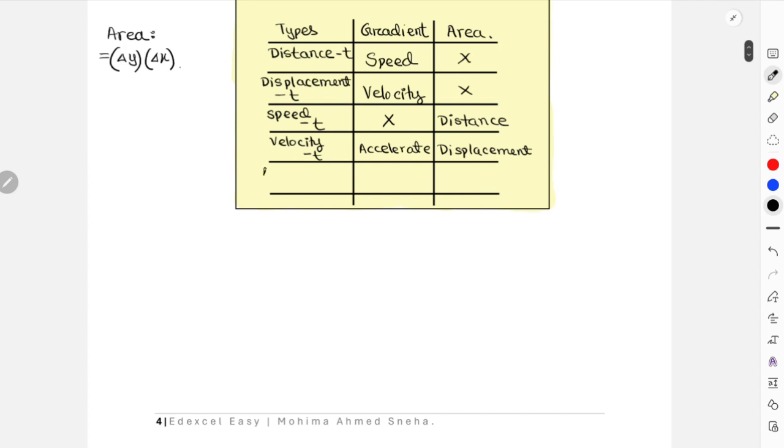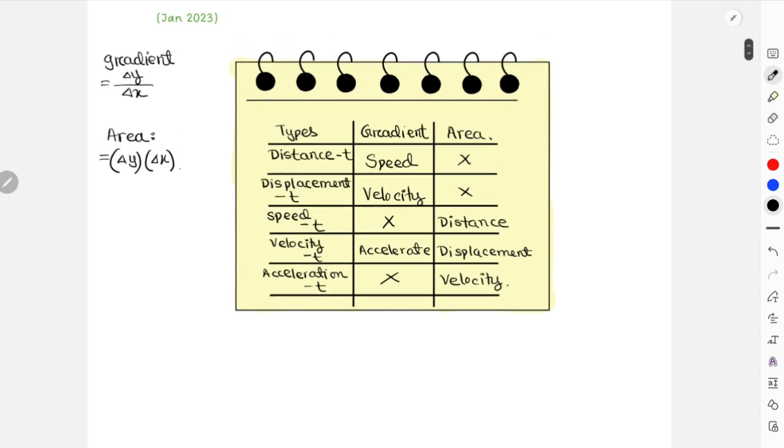Lastly, for your acceleration time graph, for the gradient calculation, if you remember, it was acceleration over time. This one now gives you nothing for the gradient, but for area it will give you velocity. This is a very important chart that I have drawn over here, and it's extremely important to understand what you're going to get under the area and under the gradient for which type of graph. So very important. I would suggest memorizing this entire chart and understanding every basic as much as you can. Okay, so this is a very important graph.